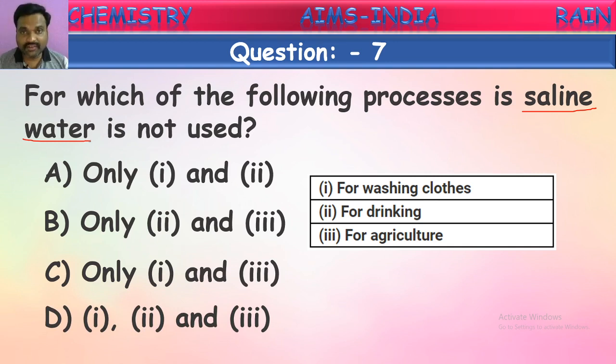Saline water means what I told: the water with excess amount of salts. So if there is more salt, that water cannot be used for any of these processes. It cannot be used for washing clothes, because if you use salt water, the soap or detergent won't give lather, and the clothes cannot be cleaned properly. Even for drinking, we cannot drink water which is very salty. Even for agriculture, we cannot use this. Soil will be eroded and it loses its nutrition. So it cannot be used in any one of these processes. All of these will come under it. Right? Next question.